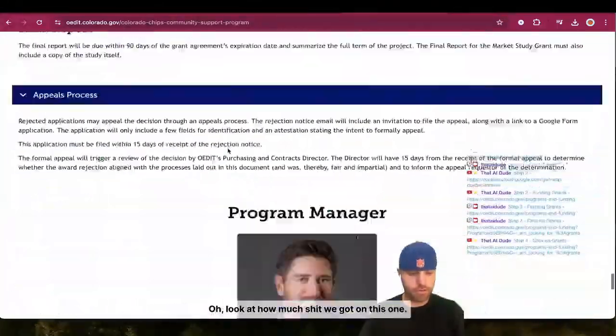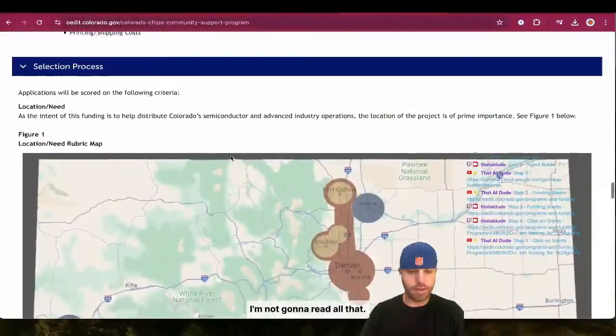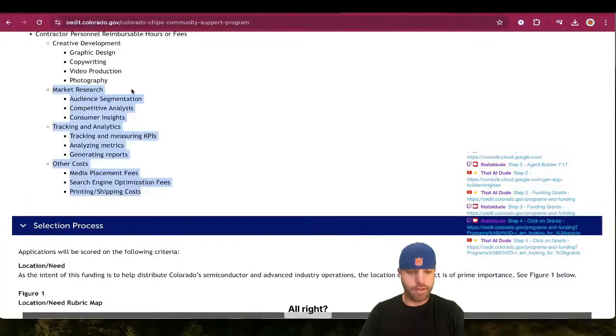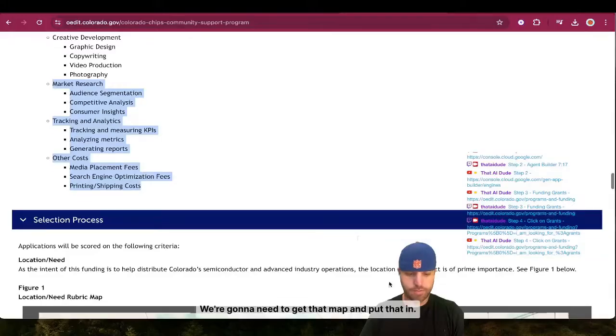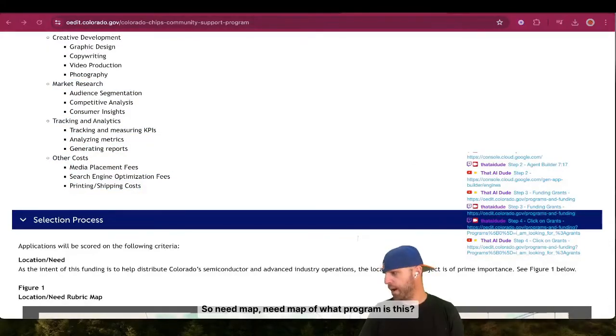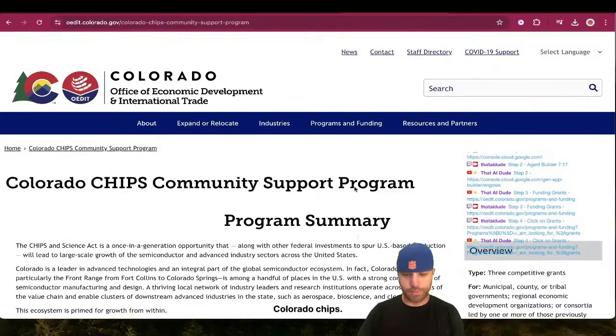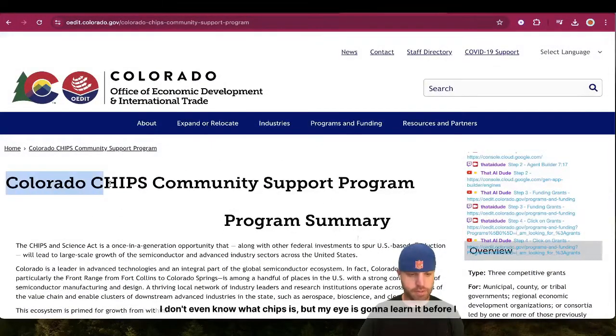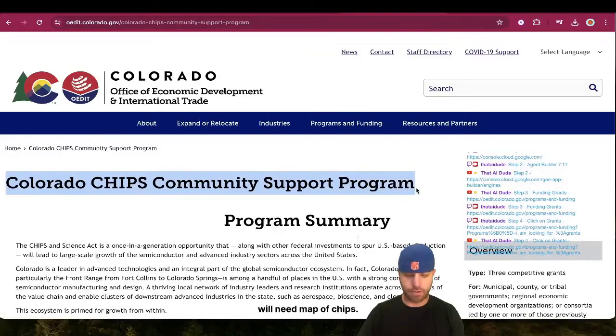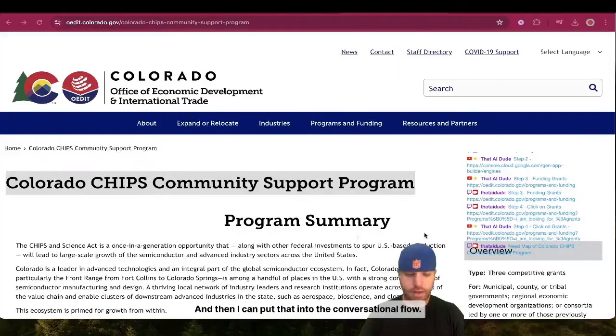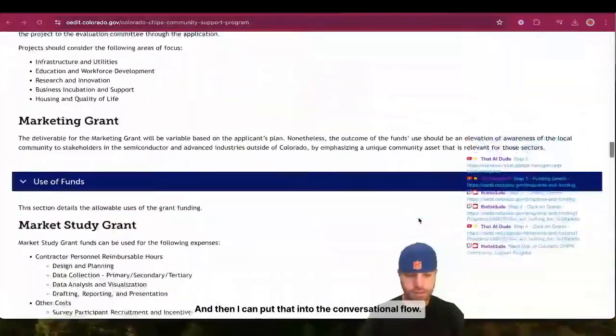Oh, look at how much we got on this one. Not gonna read all that. All right, we're gonna need to get that map and put that in. So, need map of, what program is this? The grant program, Colorado Chips. I don't even know what chips is, but my AI is gonna learn it before I will. Need map of chips. Then I can put that into the conversational flow.